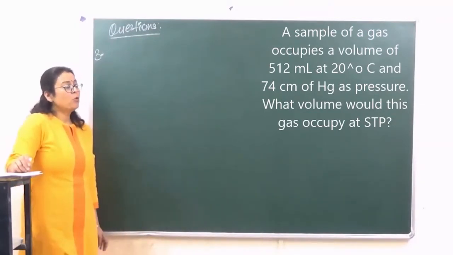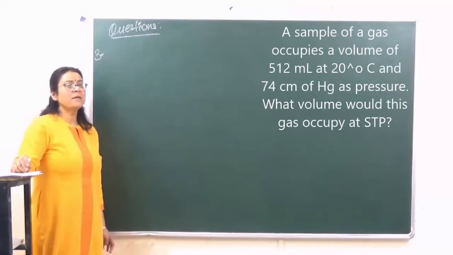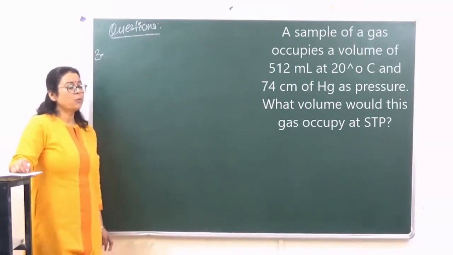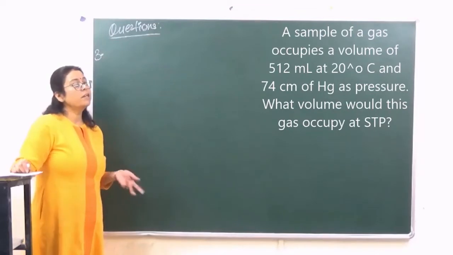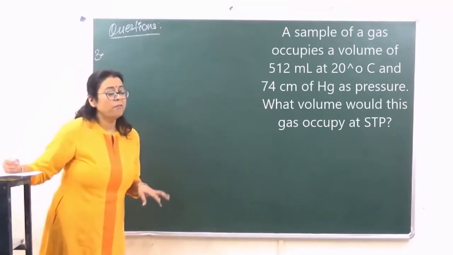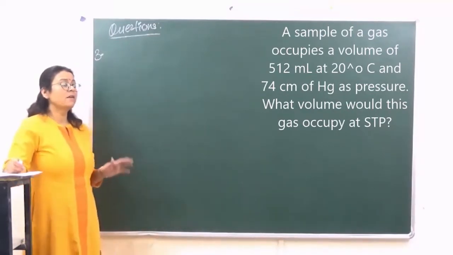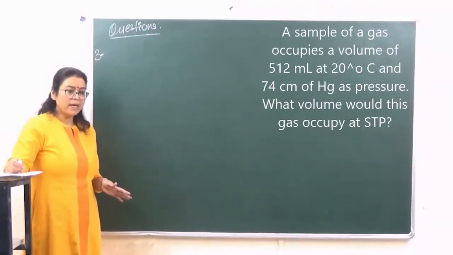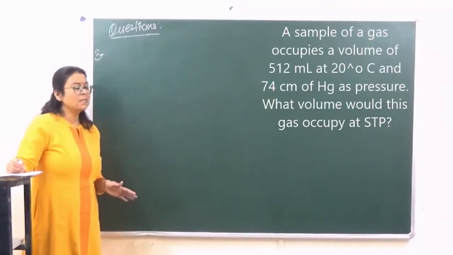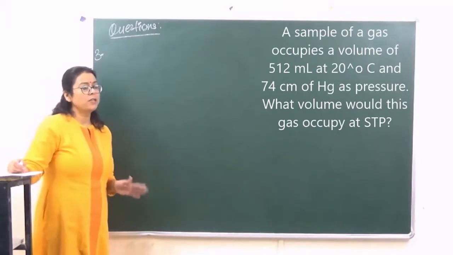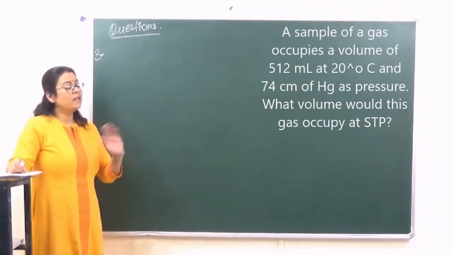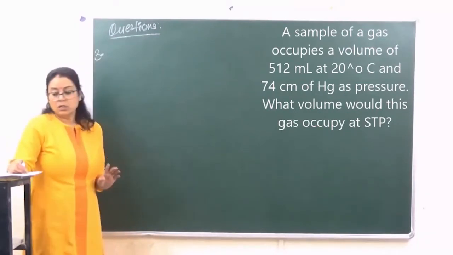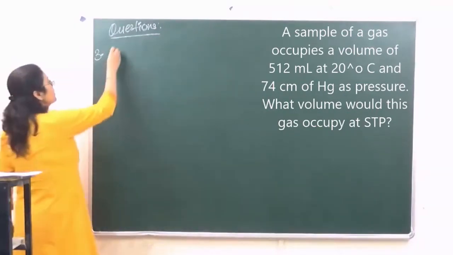Now अगर आपको प्रेशर एटमॉस्फेयर्स में दिया जाता तो STP पे जो प्रेशर की वैल्यू थी that would have been 1 atmosphere. If it was given in torr, then the value of pressure at STP is 760 torr. ठीक है? And if it is given in pascals, then the value is 1 into 10 raised to power 5 pascals. So these are the values of pressure in different units at STP. So let's see what is given to us in the question.